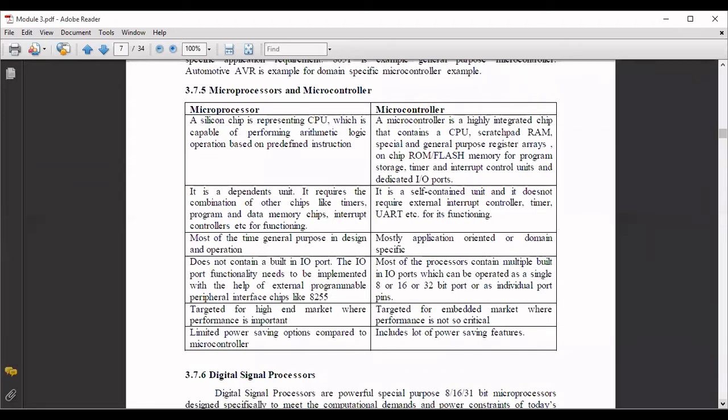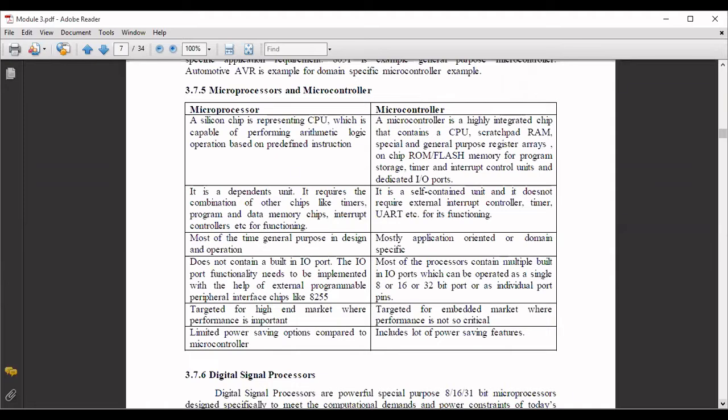And when it comes to the microprocessor, it does not contain a built-in IO port. So to connect to the external interfaces, functionality needs to be implemented with the help of an external programmable peripheral interface. Your microprocessor, for example, 8086 is a microprocessor.